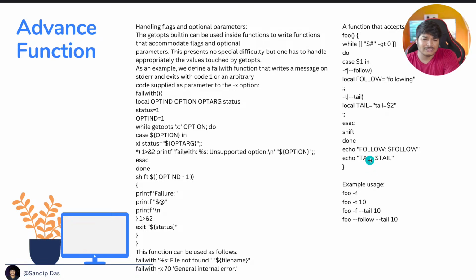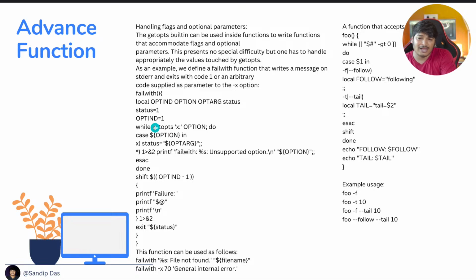This is a pretty basic example where I'm just quickly giving the parameters. You can make it as complicated or as featureful as you want, but these are advanced use cases. You can see in the example how it gets utilized, like you can provide -f, --tail and so on. Sometimes for a particular command line you are supplying multiple parameters, like -f for file, -o for output. This is how they are made. This is a pretty basic example. There are of course much better ways to do that as well, but this is how you can do it using a function.